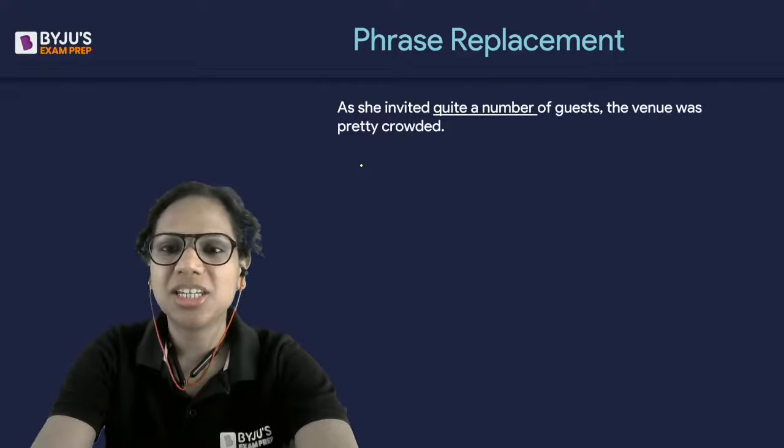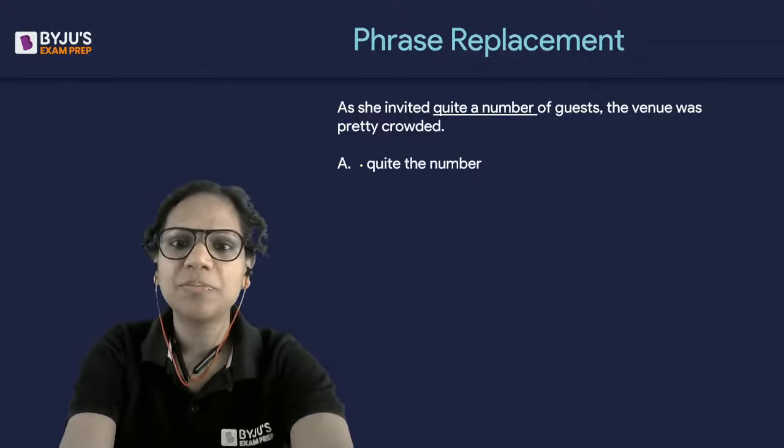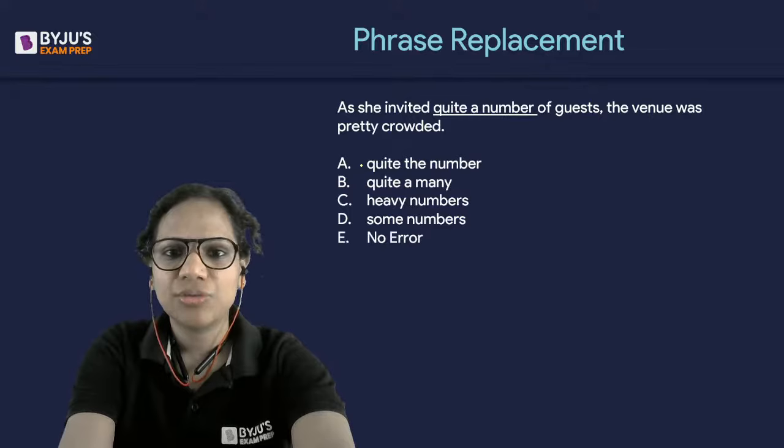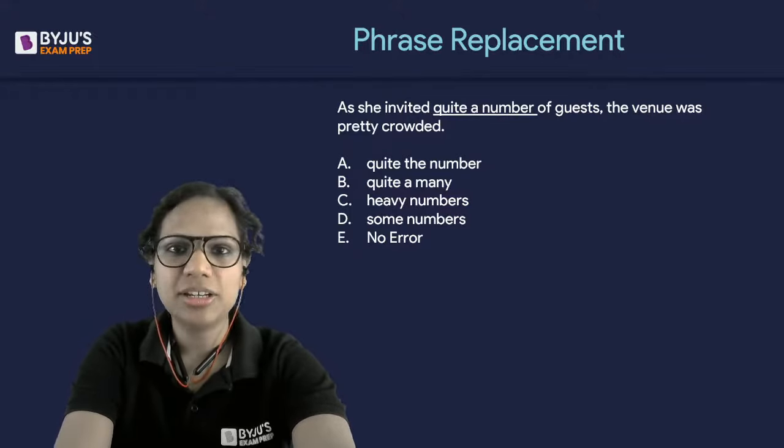Phrase replacement. Now we have some grammar questions. Okay. So let's see. Five options, E being no error.